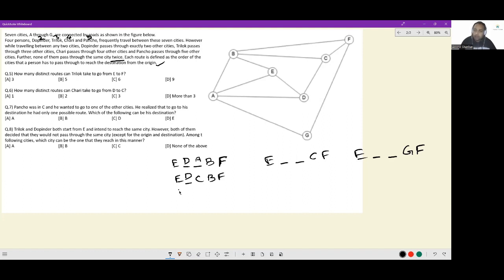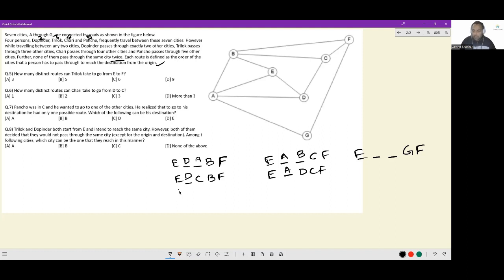Okay. Now, when we are looking at this route for C, I can arrive at C from B or from D. So this becomes B, this becomes D, CF, E. So if I have to get to B, I can go EAB. If I have to get to D, I can go EAD. So 2 more routes have been identified. These are the only routes available.